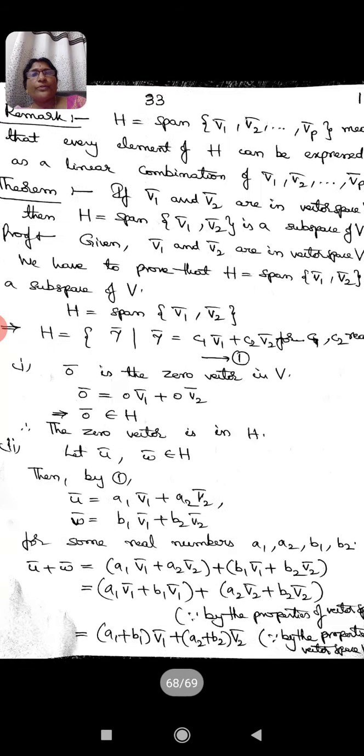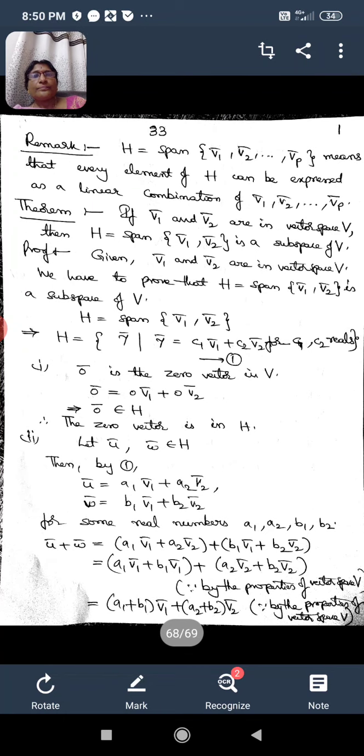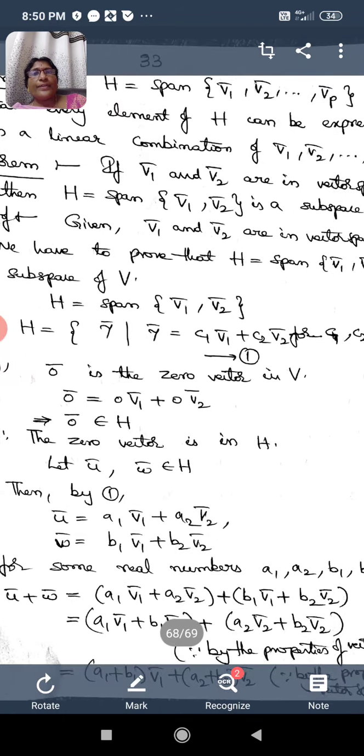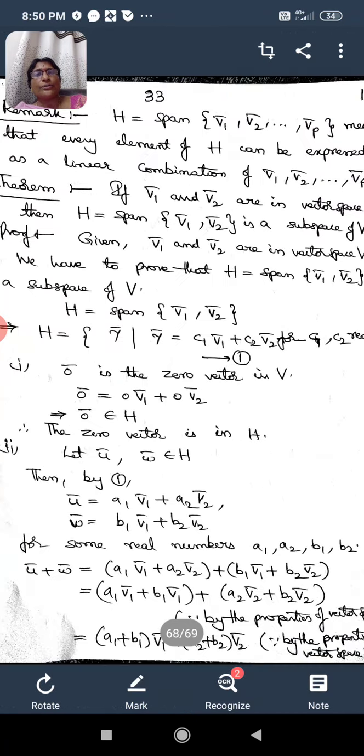So what is the statement of the theorem that we have proved? If v1 bar and v2 bar are any two vectors in a vector space V, then H, which is the set spanned by these two vectors, or the set generated by these two vectors, given as H equals span of v1 bar comma v2 bar, is a subspace of V. That is, every spanning set of a finite number of vectors in a vector space will be a subspace of that vector space. That is the conclusion of this theorem.